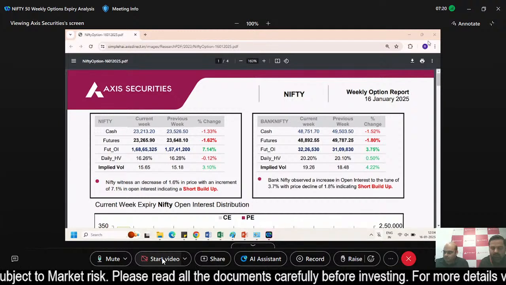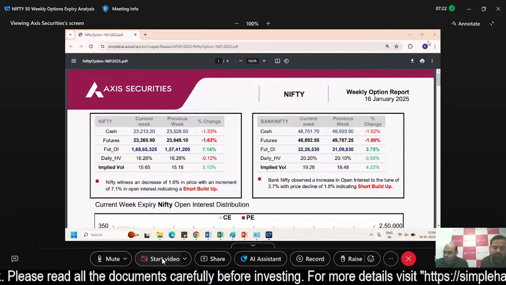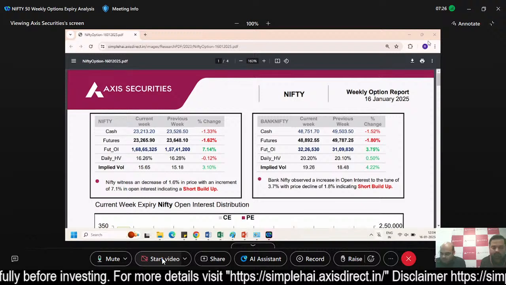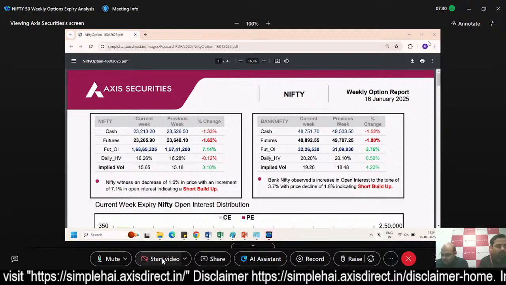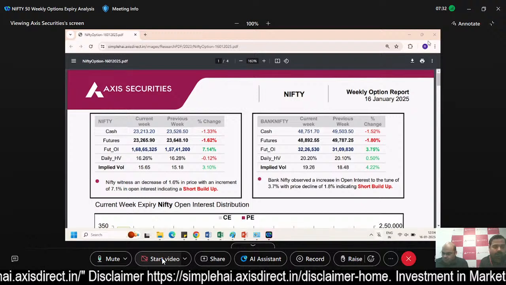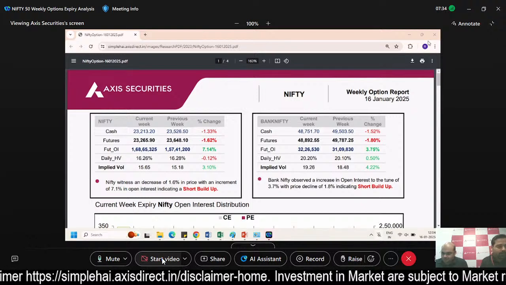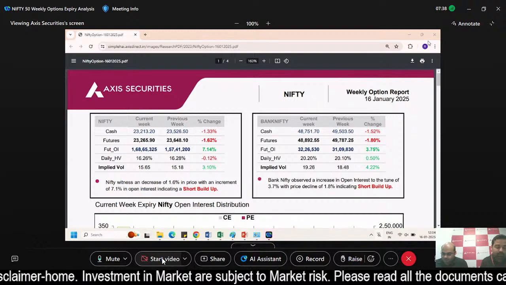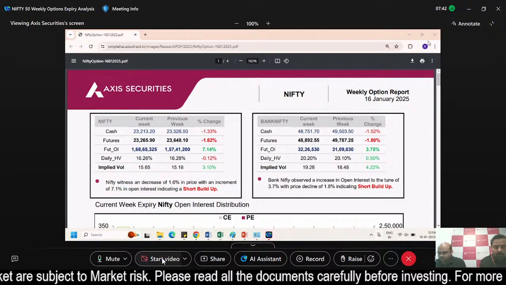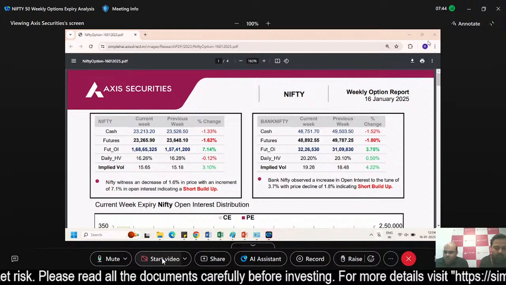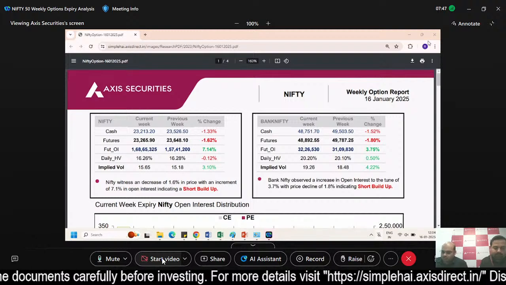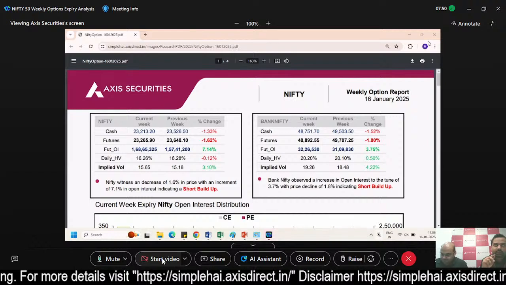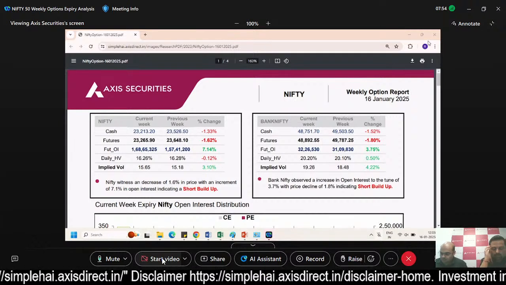Now today is Nifty 50 weekly option expiry, and today the Nifty is quite volatile also. Yesterday's session was a bit negative, but today the Nifty 50 has opened high. It made a high near 23,377, and the day's high was 23,391, and the low was 23,272, and currently it is trading at 23,300. So it's quite volatile. I would say it is in a range bound situation today, but let's see how the market fluctuates.